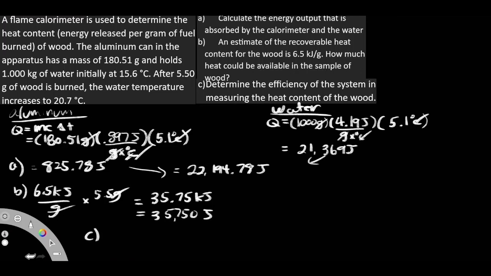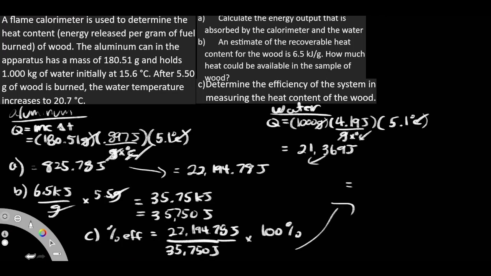So how are we going to determine the efficiency? Well, we have to do our percent efficiency. And then we have to get our input. Our input is the theoretical amount that we're supposed to be getting. So as you can see, this is what we're supposed to be getting, so we're going to put this in our input in the denominator. And then what we actually got, that we actually measured, was 22,194.78 joules. And then I just have to multiply by 100%. So what is our total value now? After you do this calculation, I'm getting 62%.